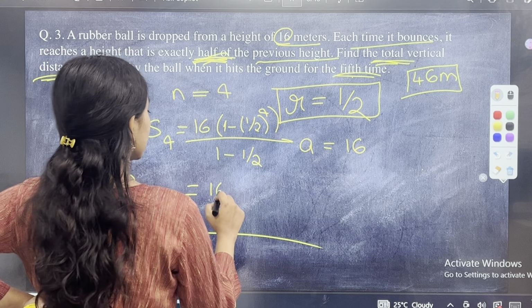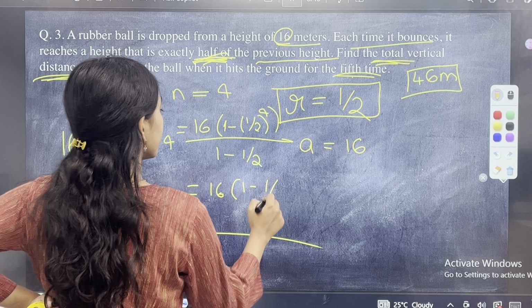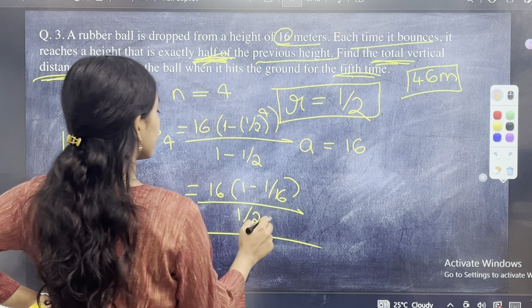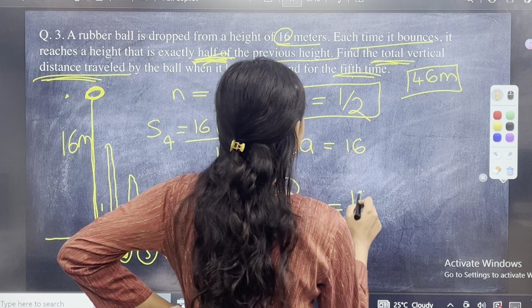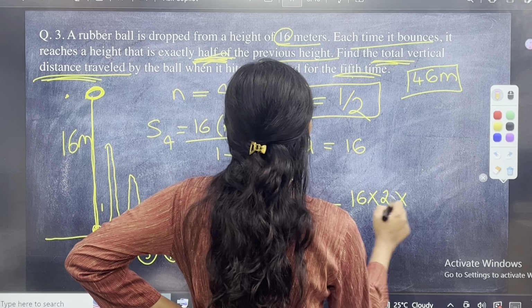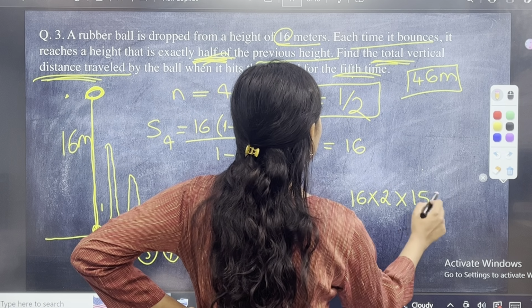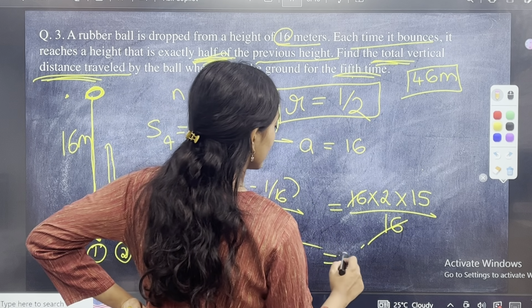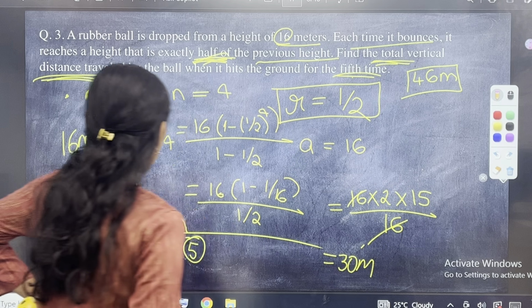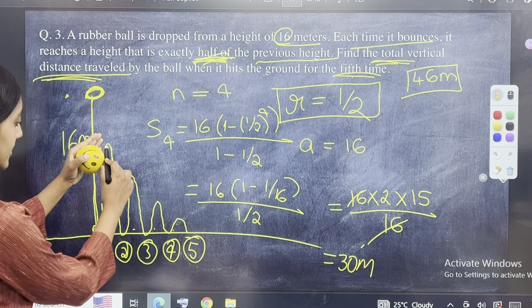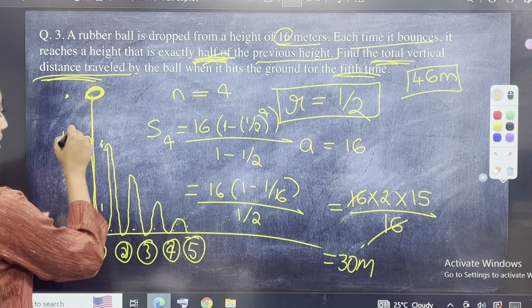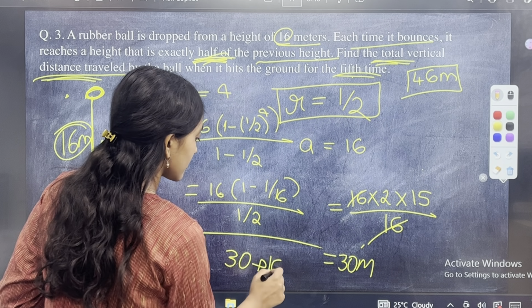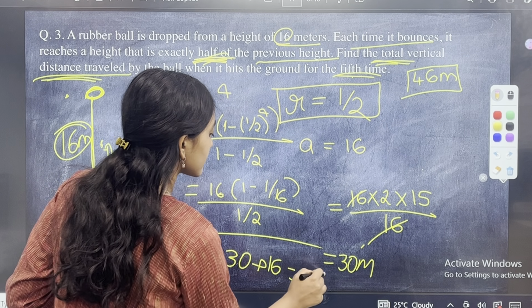So it is 16 into 1 minus 1 by 16 into 2 minus 1 is 1 by 2, which is basically 16 into 2 into 16 minus 1 is 15 divided by 16. 16 gets cancelled, 15 2s are 30 meters. But ये 30 meters है, बस यहाँ से लेकर यहाँ तक होगा 30 meters. ये 16 कौन करेगा? So 30 plus 16, which is equal to 46 meters.